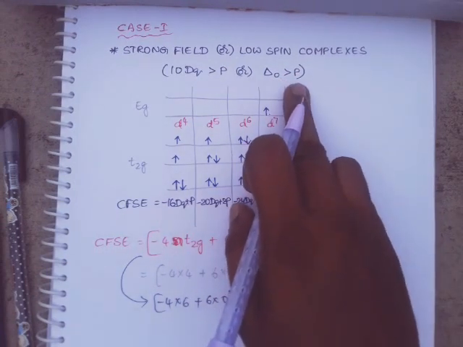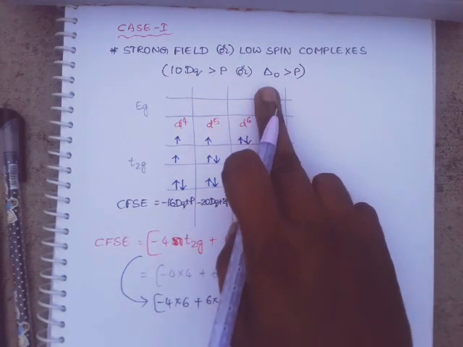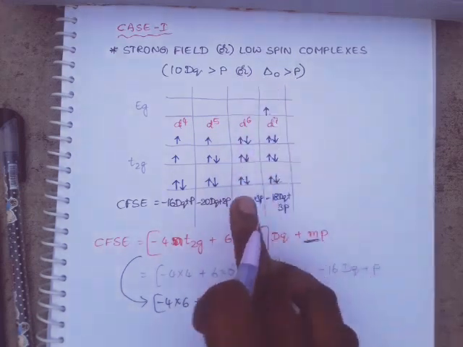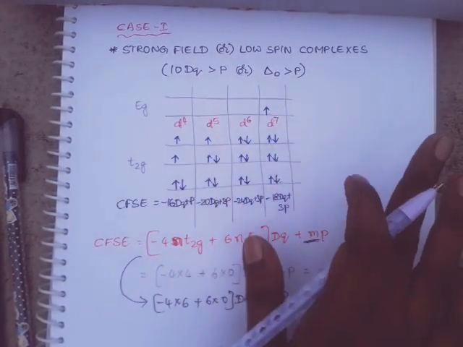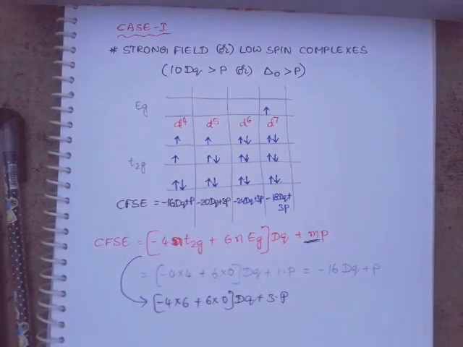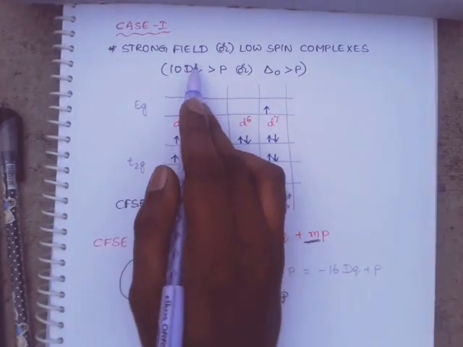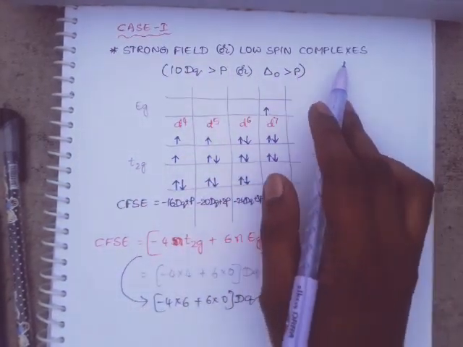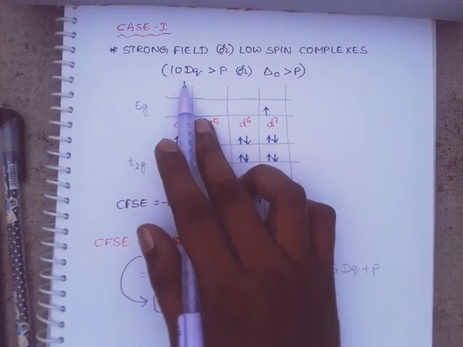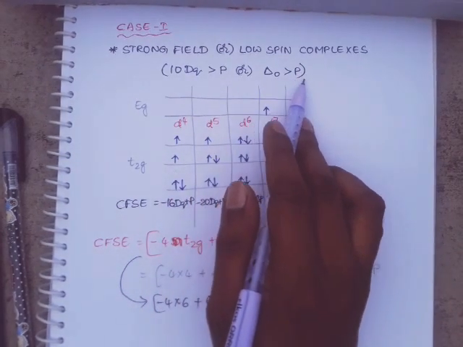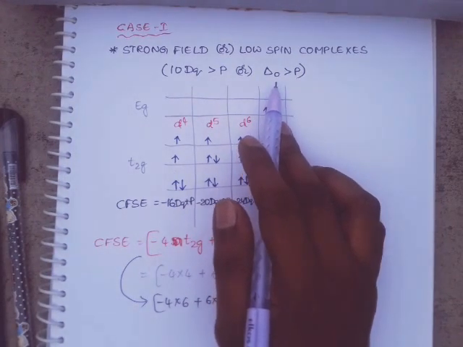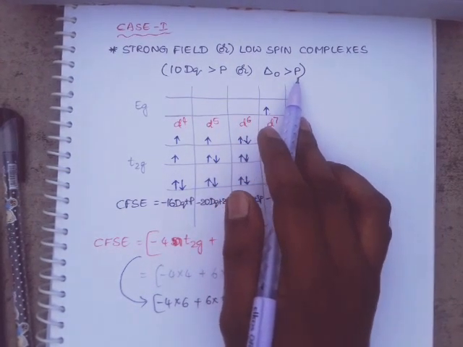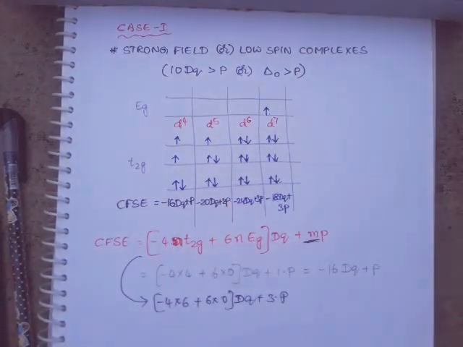Why? Because here the pairing energy is less when compared to the splitting energy. So that is the reason why first pairing of electrons takes place. Okay, let us go for the second case, that is for weak field complexes or high spin complexes. In that case, delta O is less than P. It is nothing but the crystal field splitting energy is less when compared to the pairing energy. Okay, let us discuss.